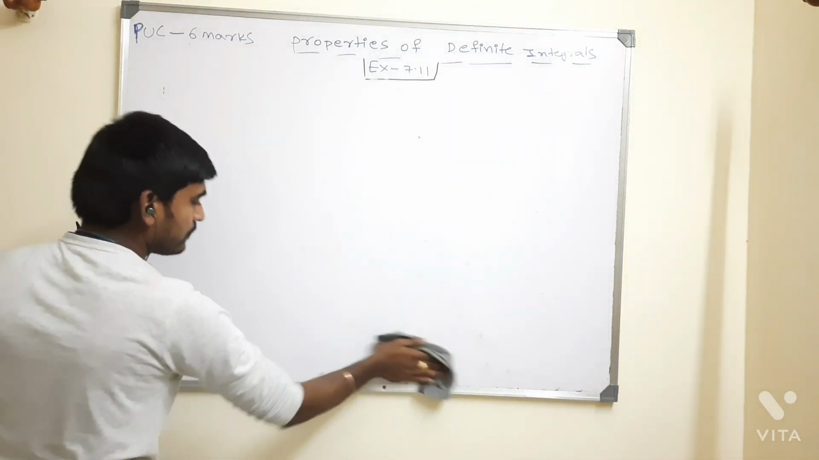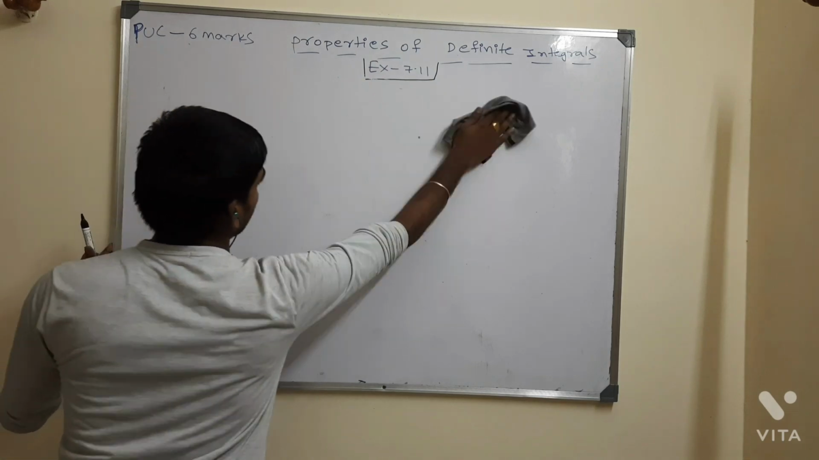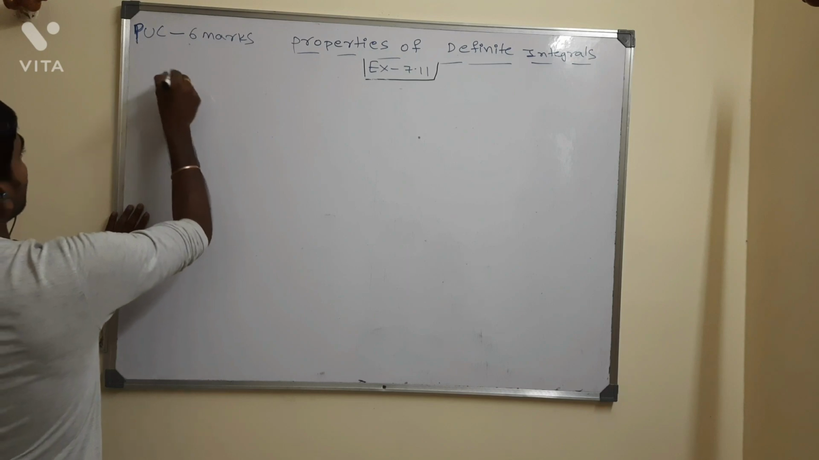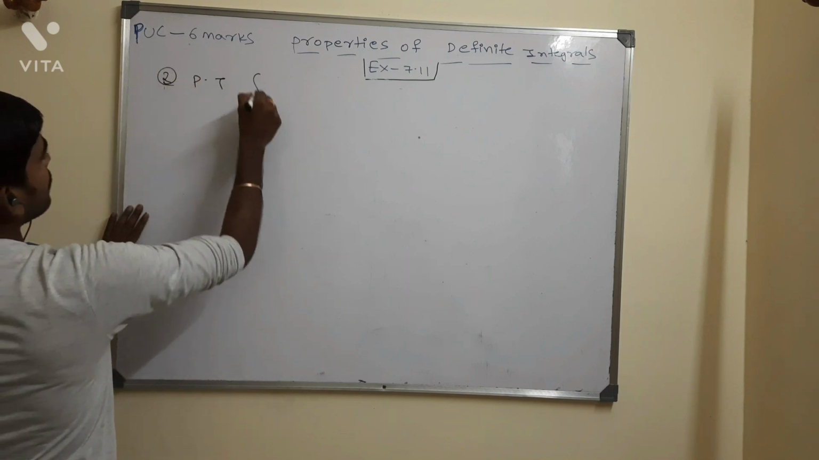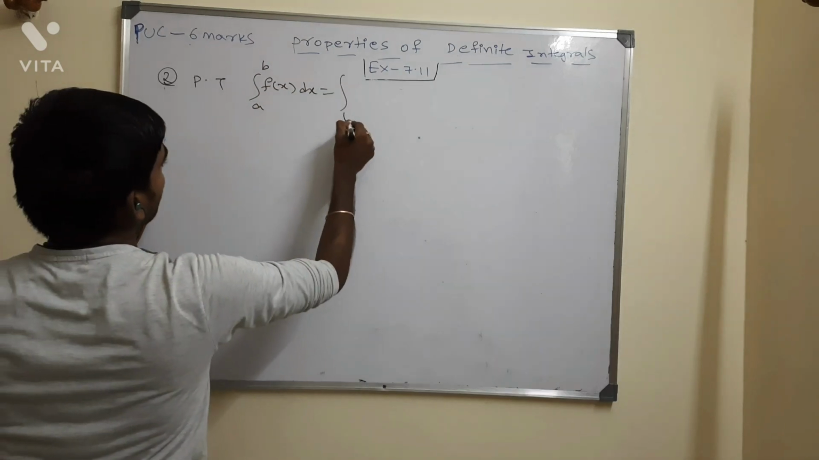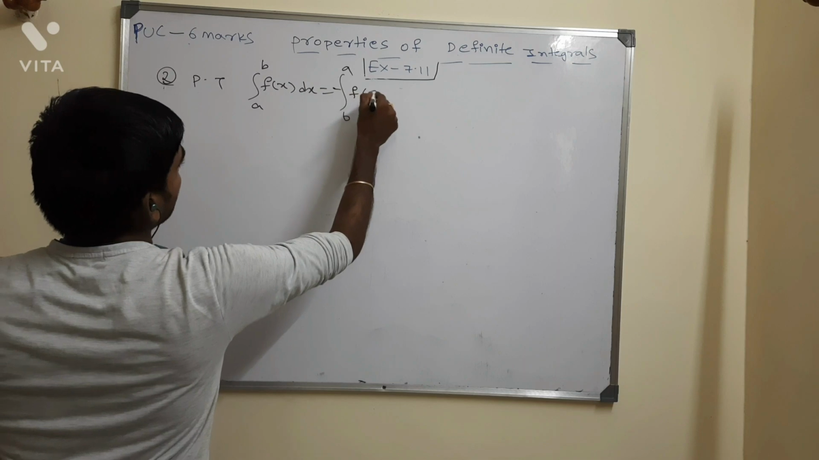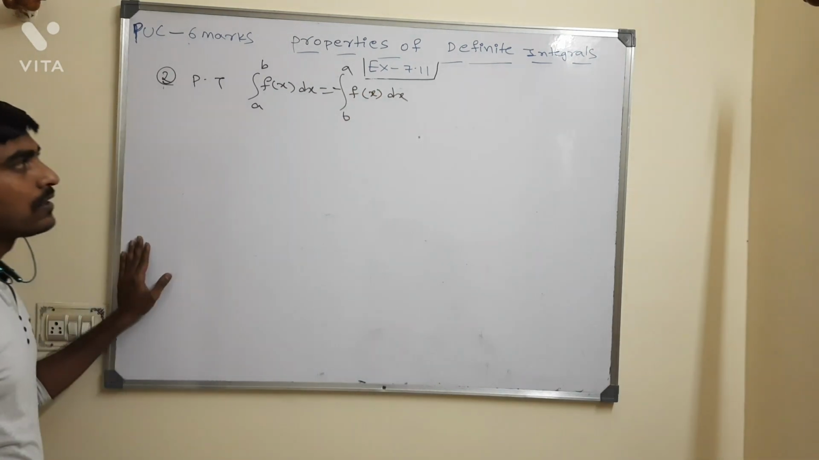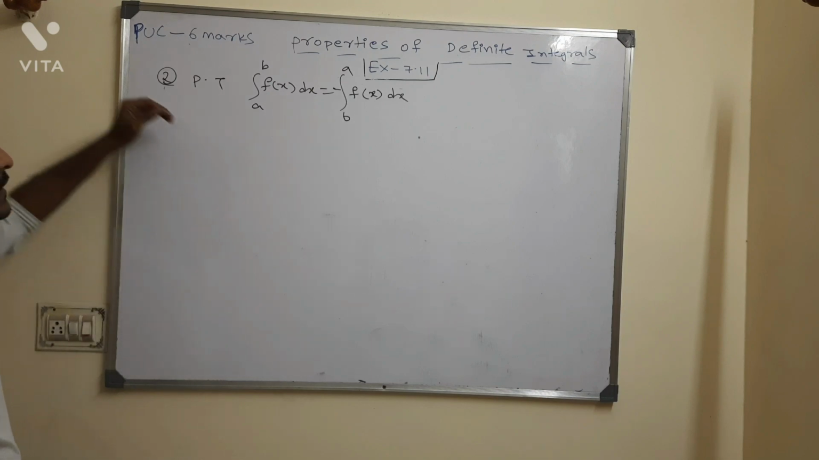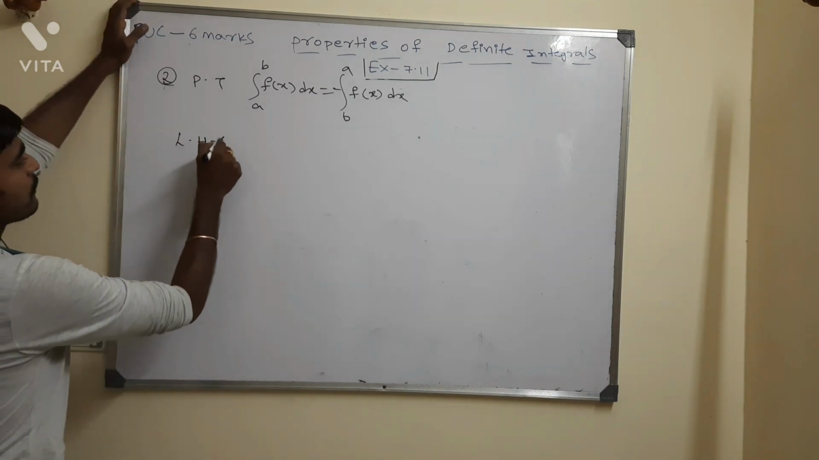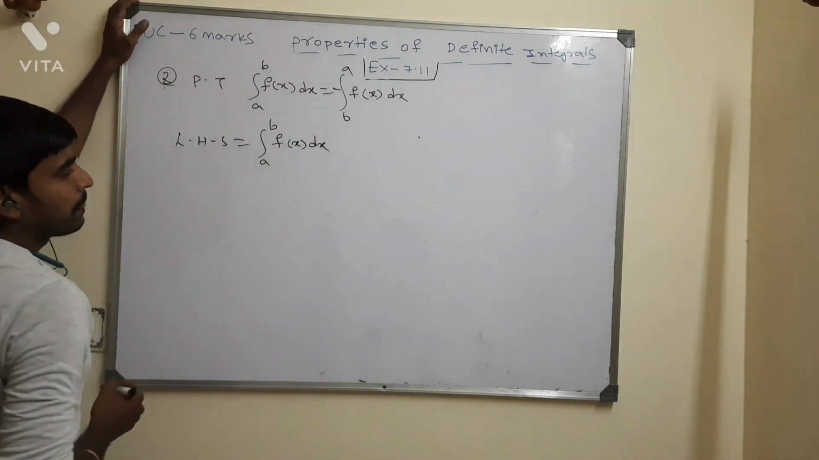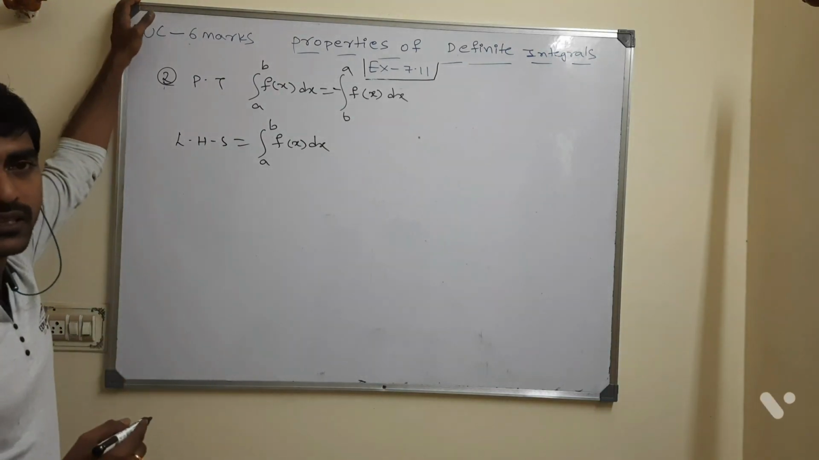Next, property number 2. Prove that the integral of a to b f of x dx is equal to the integral of b to a of minus f of x dx. Whatever property I am going to take, I take the left hand side and prove the right hand side. So now I would like to take the left hand side part: integral of a to b f of x dx. After this, what do I need to do?